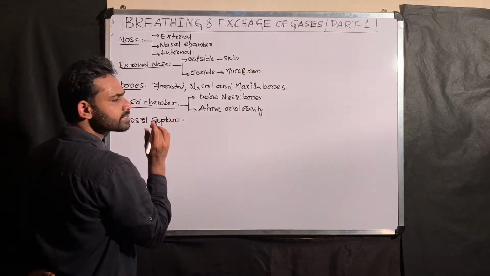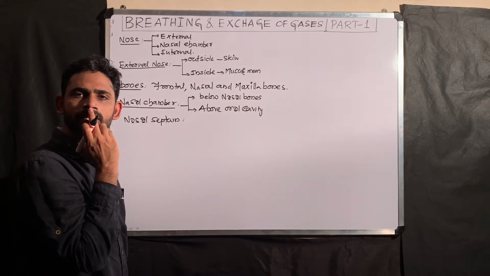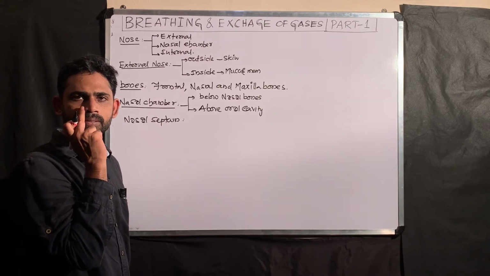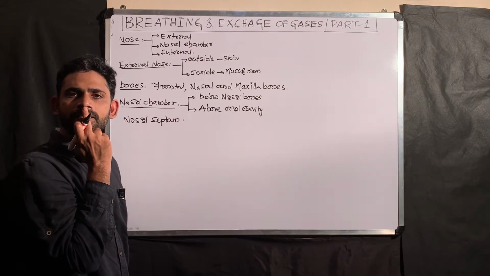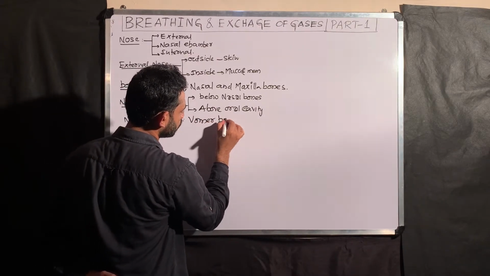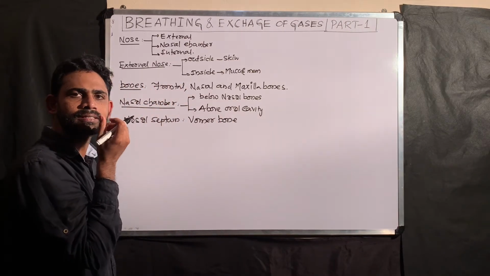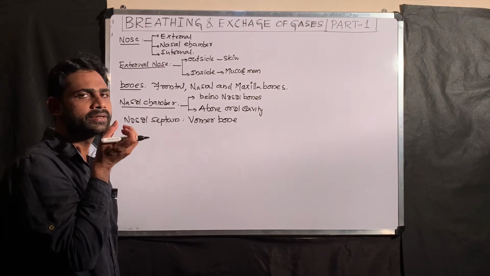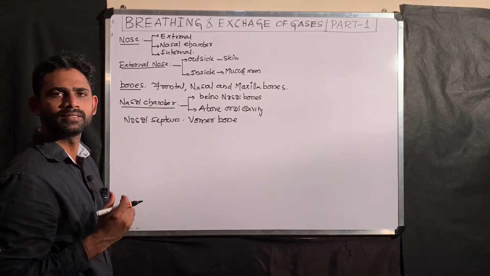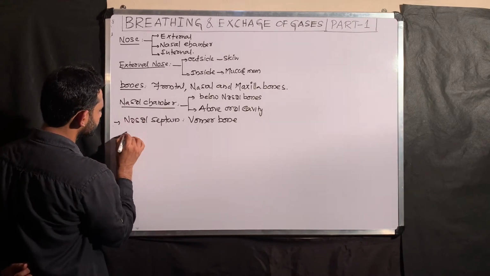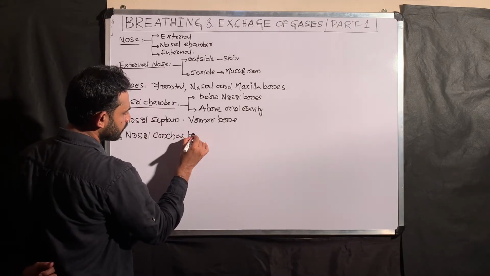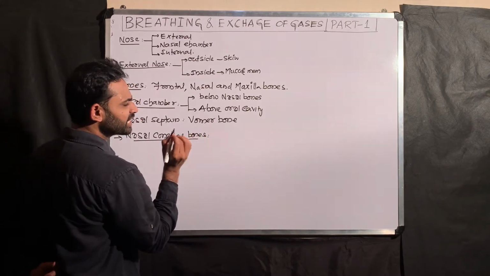You can see the nasal septum. This nasal septum separates the total nasal cavity into two parts, right part and left part. This nasal septum is formed by a bone, the vomer bone. Vomer bone forms the nasal septum that separates the nasal cavity into two parts, right and left. The next important point about the nasal chamber is the nasal concha bones, nasal concha projections.